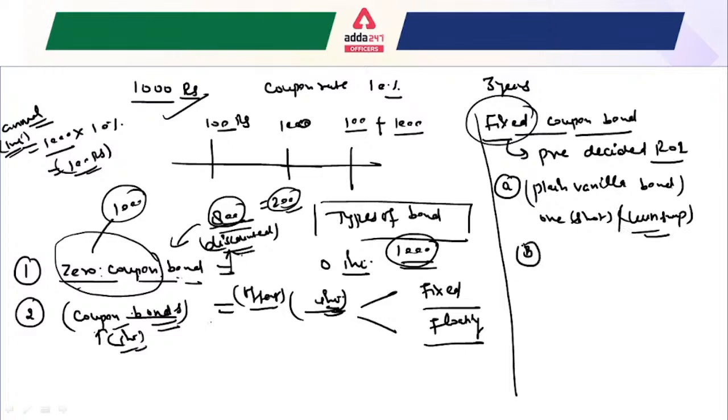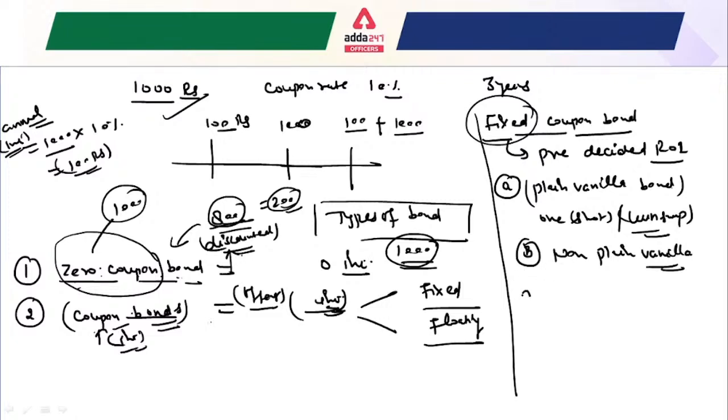Again, the other example is the non-plain vanilla bond. In a non-plain vanilla bond, the rate of interest changes, and the redemption is not done in one lump sum amount. So these are non-plain vanilla bonds.